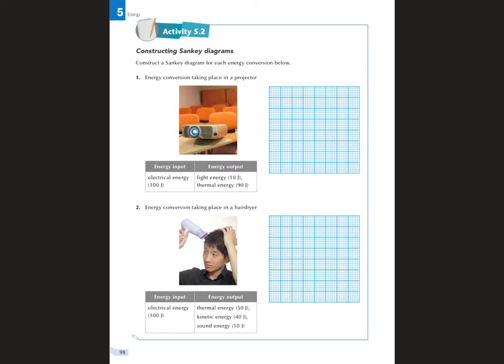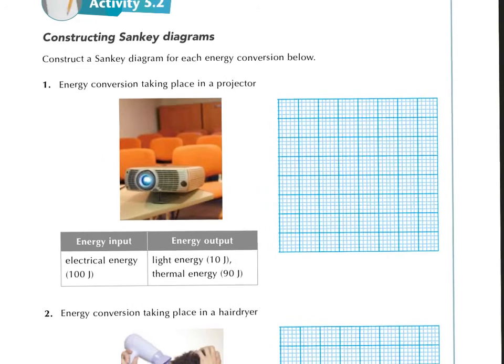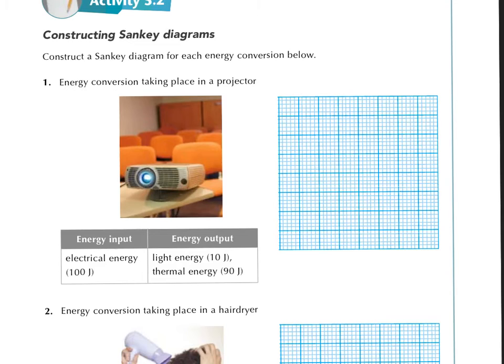Let's draw the Sankey diagram together. Okay, what energy conversion is taking place in a projector? Let's see. The electrical energy is changed to light energy and thermal energy. Remember, the width of the arrows in the Sankey diagram is proportional to the amount of energy they represent. Therefore, 100 joules, 10 joules, and 90 joules are proportional, so you can use 10 boxes with 1 box and 9 boxes.